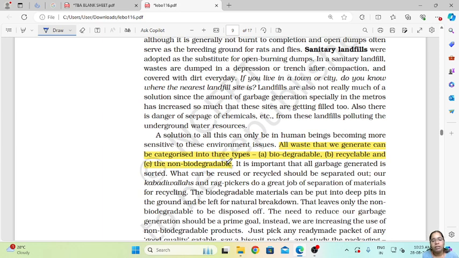So we can categorize this waste into three categories, and depending on these three categories we can segregate the waste, and then the problem can be solved. If we categorize the waste into biodegradable, recyclable and non-biodegradable waste, the biodegradable waste can be used to make manure, which is organic fertilizer. Then we can recycle and reuse the non-biodegradable waste. So this is how we can solve the problem of solid waste disposal.